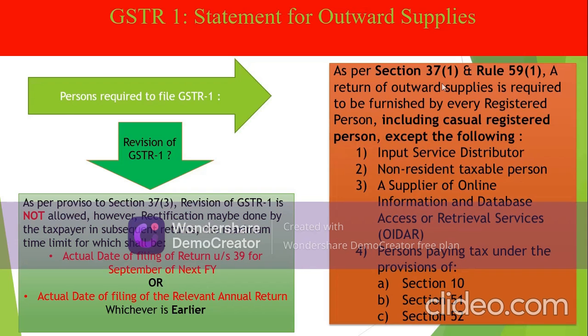However, the same may be rectified and the maximum time limit for rectification is as follows. It shall be the earlier of the following two dates: actual date of filing of return under section 39 for September of next financial year, or actual date of filing of relevant annual return, whichever is earlier.